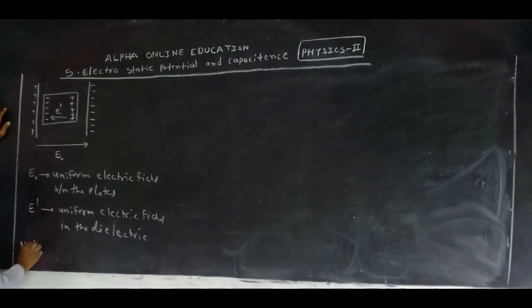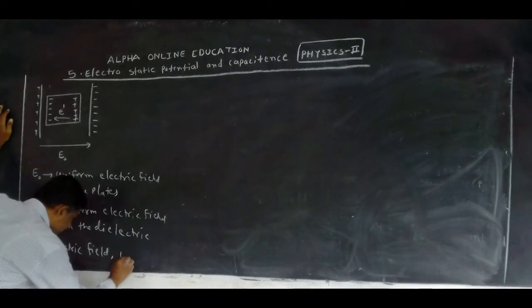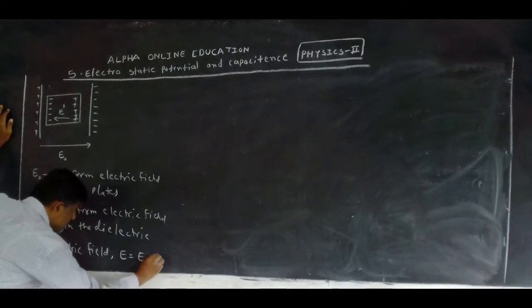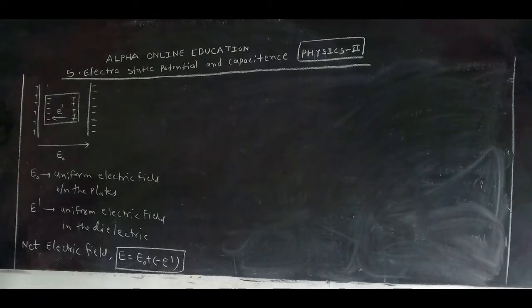Now, the net electric field is equal to E0 plus minus E dash. Okay, this is the net electric field.